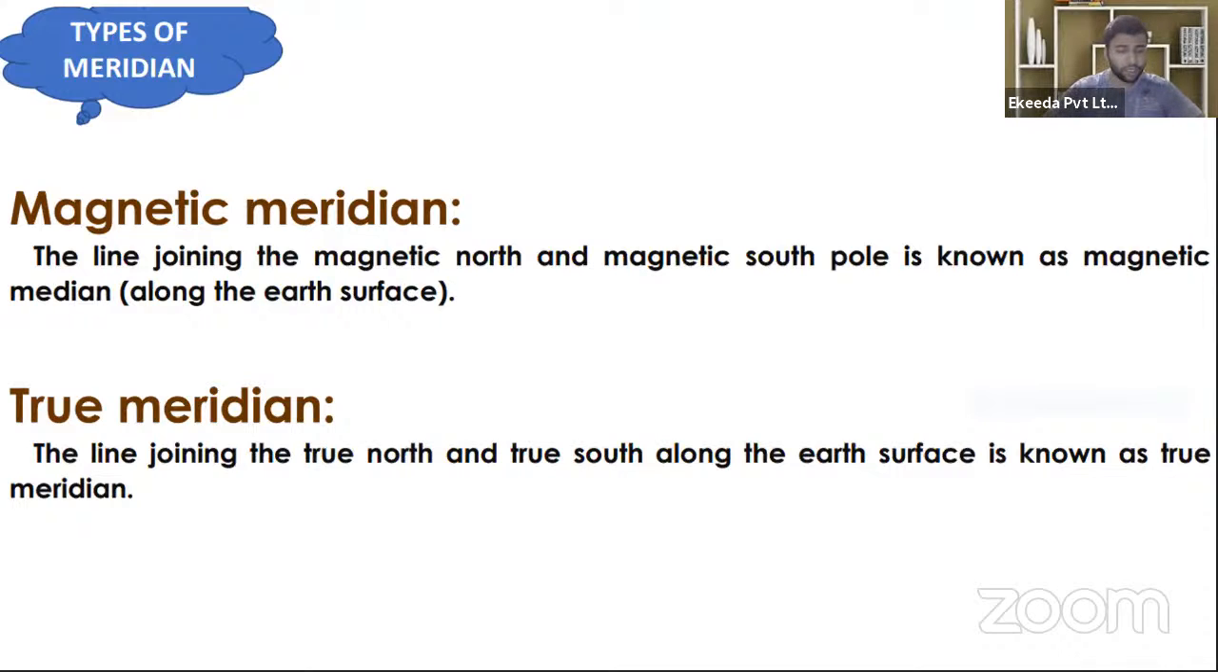Good afternoon, everyone. Today we are going to start with the geomatics engineering, and the topic is types of meridian and declination. Okay. Now, is there anyone who has the idea about what is meridian? Just tell me what is meridian.